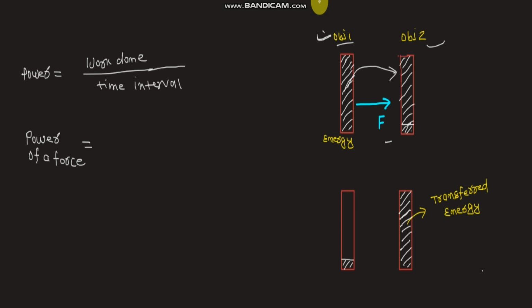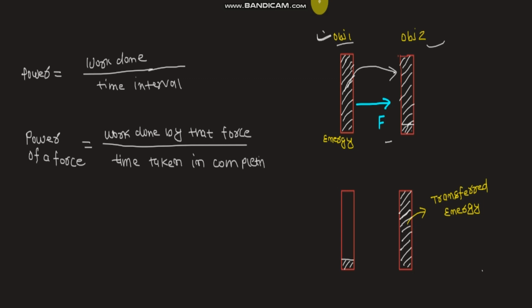So power of a force will be equal to work done by that force divided by time taken in completing that work. That constitutes the quantity we are discussing, that is nothing but power.